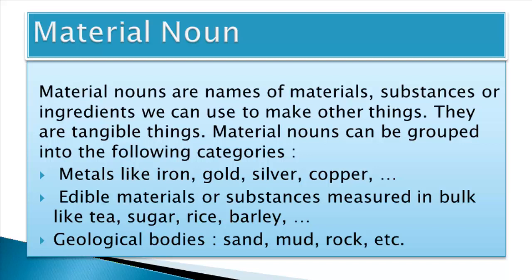For example, metals like iron, gold, silver, copper. All these metals, they are used to make more things. We can make more things made of iron, of gold or silver, right? Then again, edible materials or substances measured in bulk, like tea, sugar, rice, barley. So we use all these things to make other things. And the same with geological bodies, like sand, mud, rock. This group of material nouns are also used to make other things. We make houses of mud, or we use rock to make house or whatever, right?